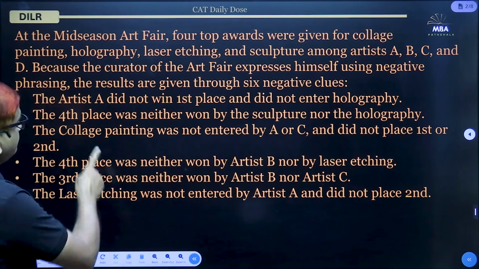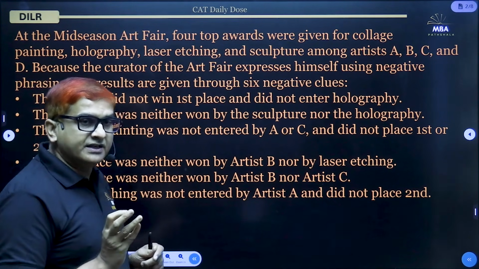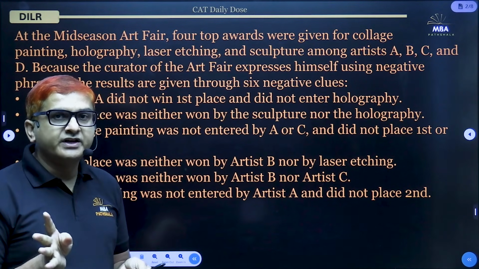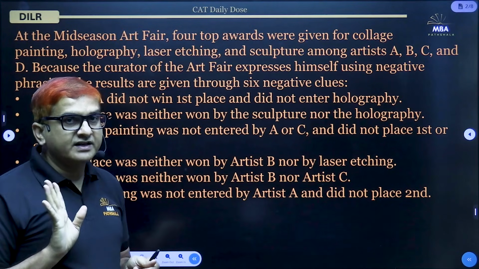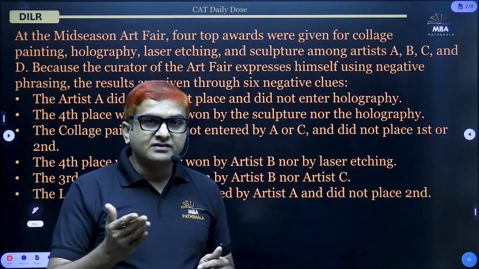So how many variables have we got here? We have got 3 variables. The attributes in each variable are 4 in number. The variables are the name of the artist, that is one variable. Another is the award or place they are getting, first, second, third, fourth.